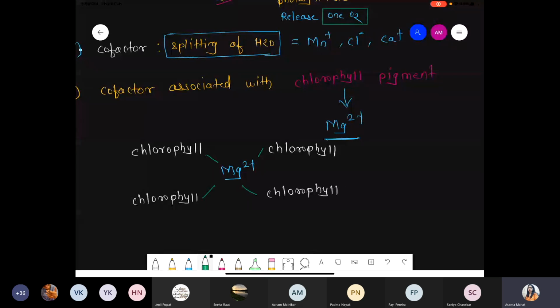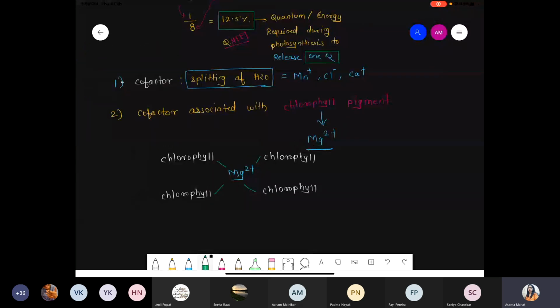Please remember, magnesium is present, that's why the color of chlorophyll is green. Why does chlorophyll have a green color? Due to magnesium. If you remove magnesium, it becomes colorless. Remember, like in the biological classification chapter, lichens are sensitive to sulfur dioxide.